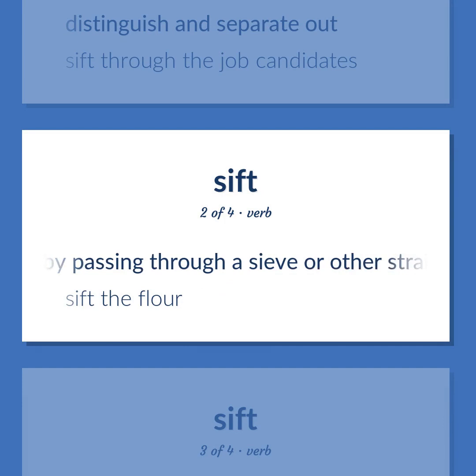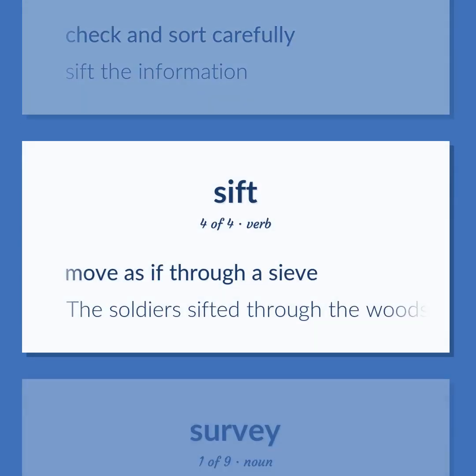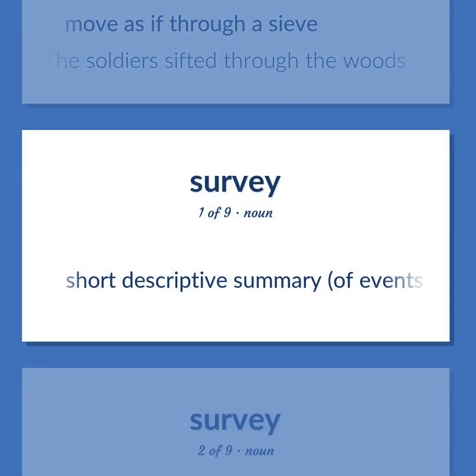Separate by passing through a sieve or other straining device to separate out coarser elements. Sift the flour. Check and sort carefully. Sift the information. Move as if through a sieve. The soldiers sifted through the woods. Short descriptive summary of events.